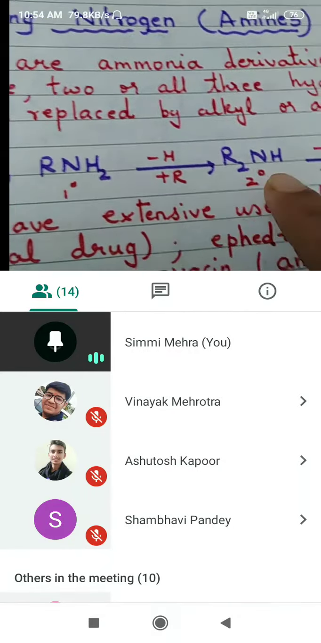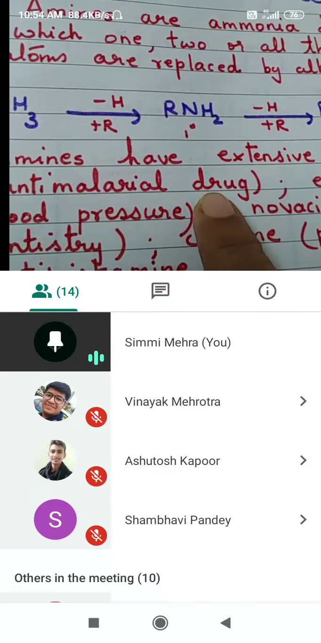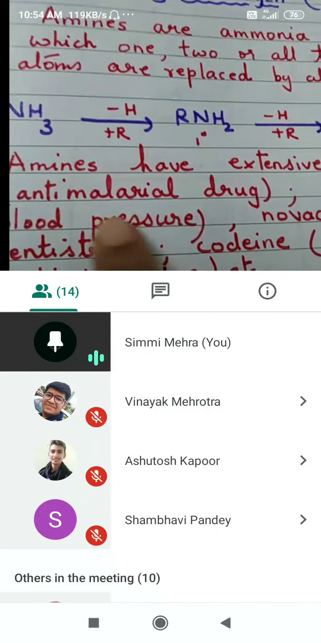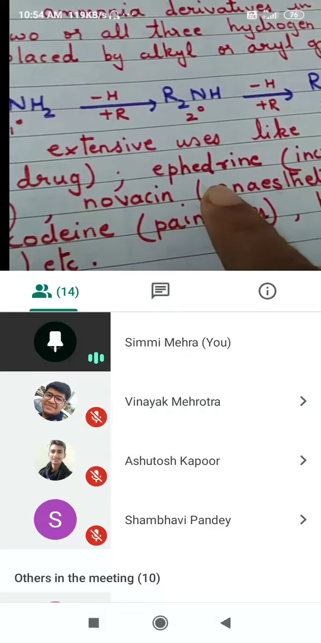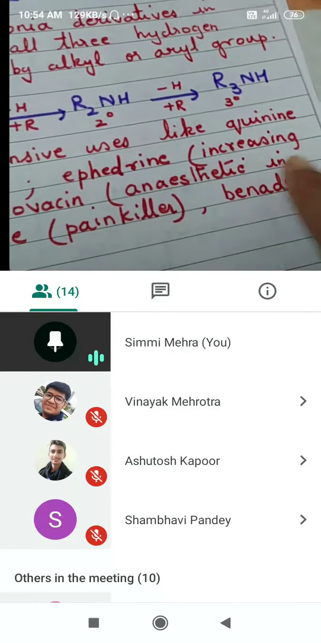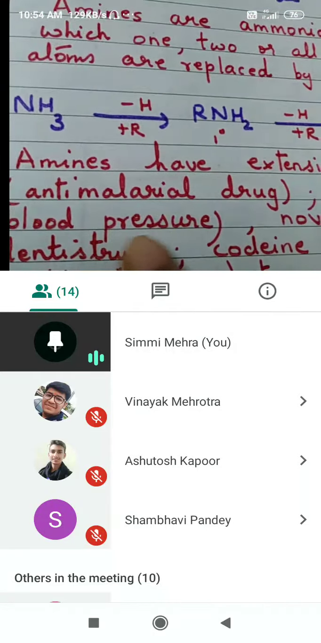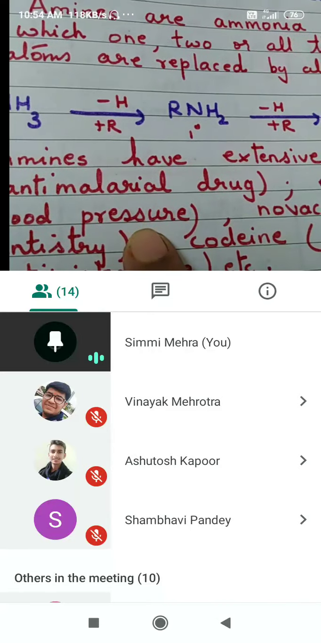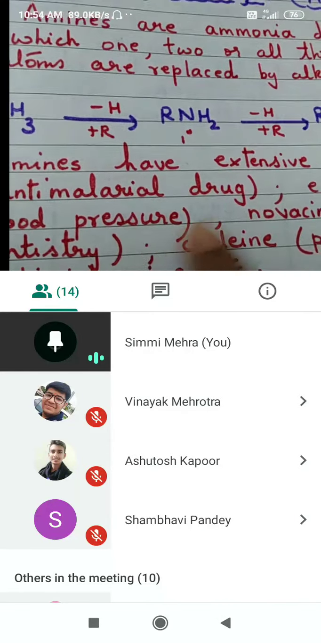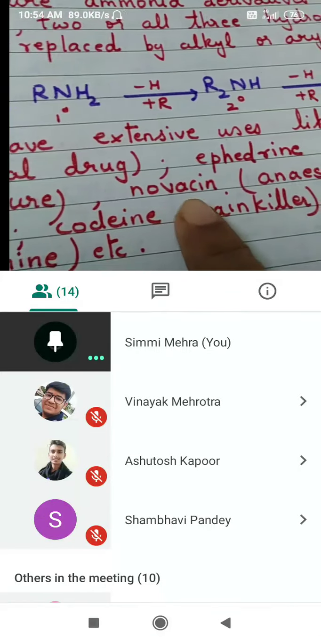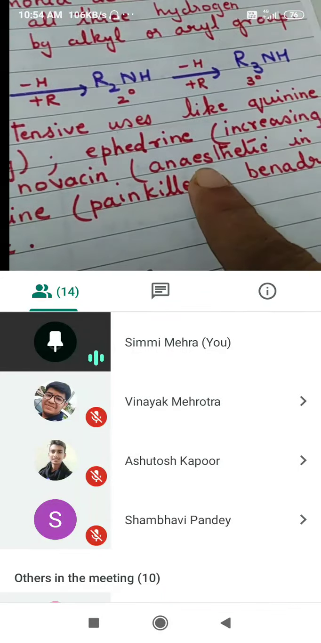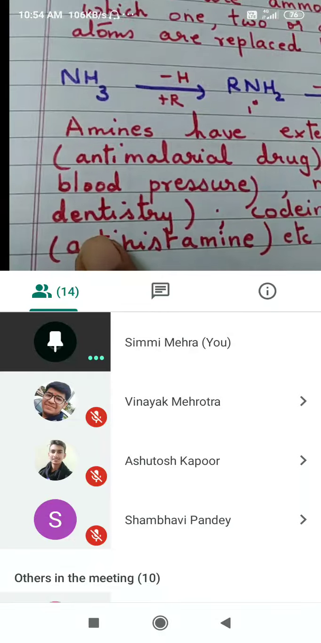Next, amines have extensive uses, like quinine. You must have heard about this compound. It is a very important compound because it is used as an anti-malarial drug, a medicine for the treatment of malaria. Then ephedrine, which increases your blood pressure. Those people who have very low BP are given these kinds of drugs. Then Novocain is an anesthetic in dentistry.